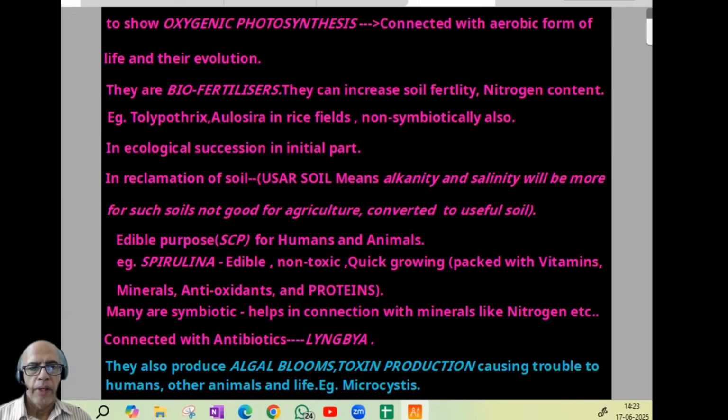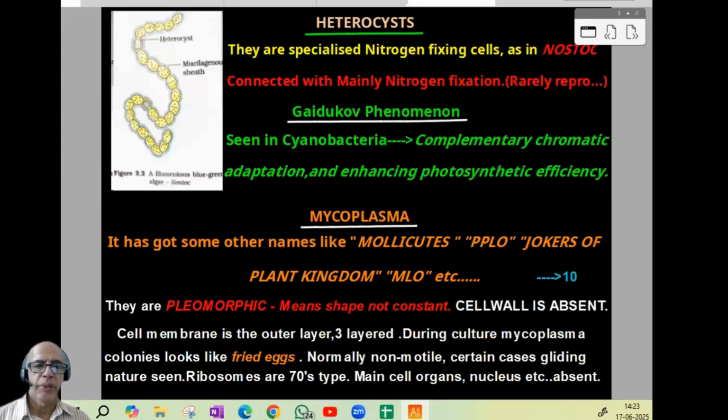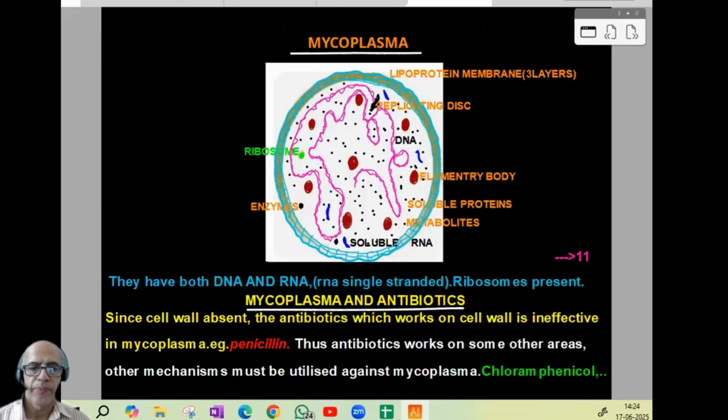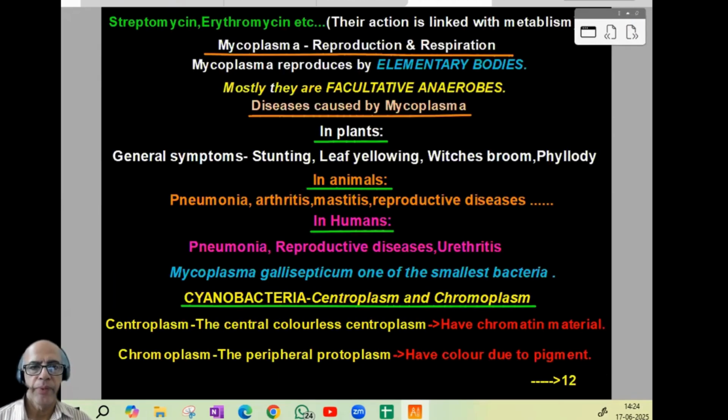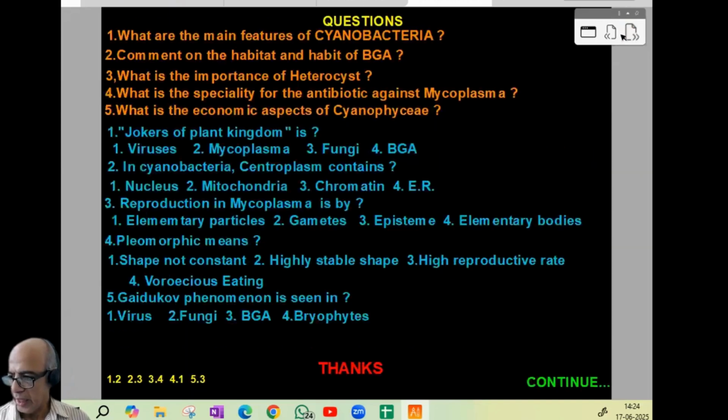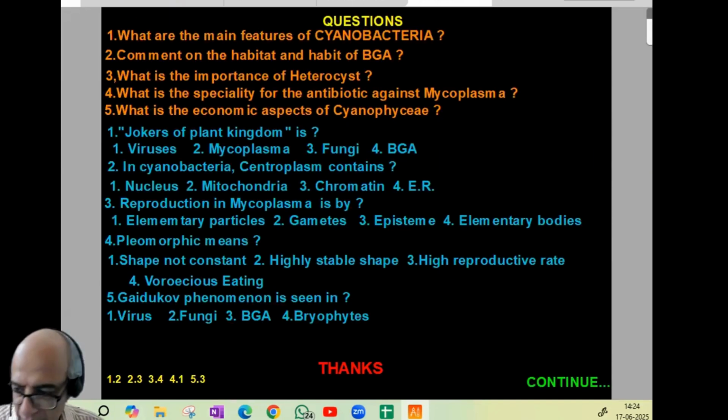Then after that, we entered into heterocyst. What is the speciality? Gaidukov phenomenon, mycoplasma, synonyms: Mollicutes, PPLO, Jokers, MLO, cell wall is absent. Then the cell membrane is 3-layered. Then the culture appears like fried eggs, 70S type ribosome. Other cell organelles, including nucleus, absent. Then a diagram of mycoplasma. Then antibiotics, which will work and which will not, and the reason. Then mycoplasma reproduction, how it is done. Then diseases caused. Then cyanobacteria, centroplasm, chromoplasm, what are the differences? Then 5 theory questions, 5 NEET model questions as usual with the key.